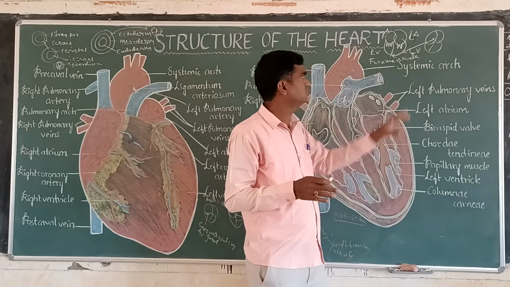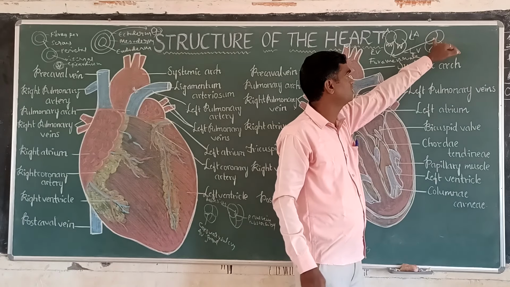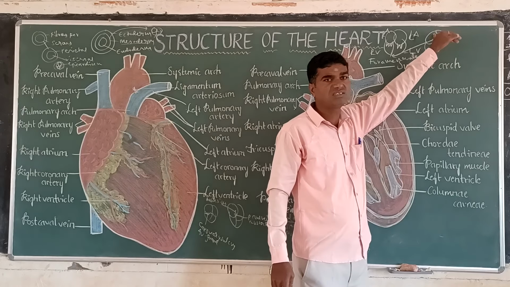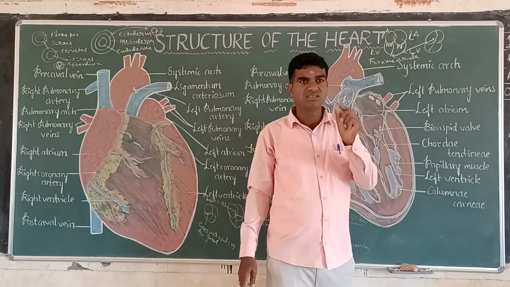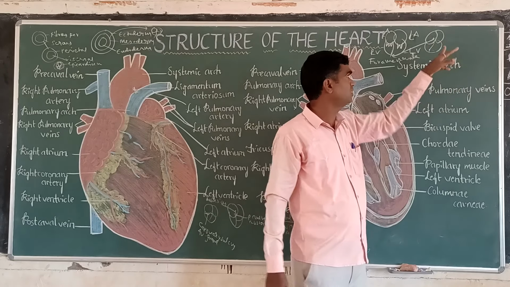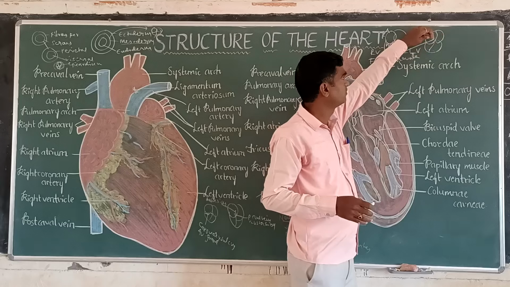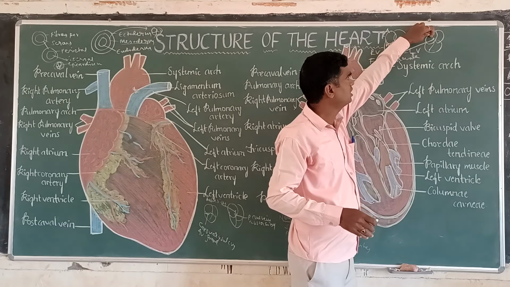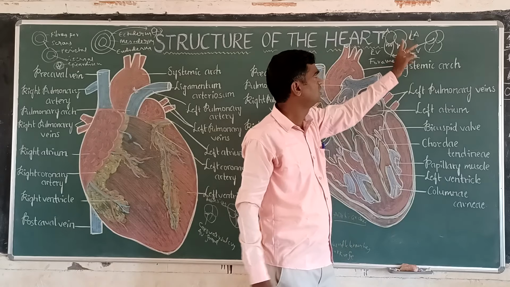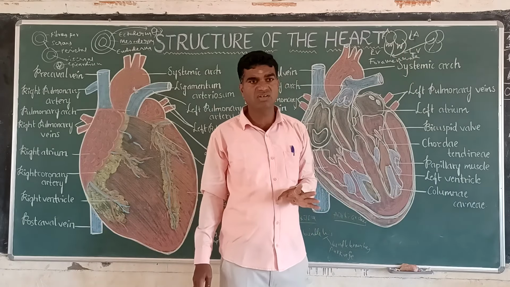So this is the heart structure, the atria. Here the right atrium and the left atrium, in between, is called the atrial septum. Between the ventricles is the septum, called the atrioventricular septum and the ventricular septum. Between the right atrium and right ventricle is the tricuspid valve. Here it is called the bicuspid valve. The bicuspid valve is also known as the mitral valve.